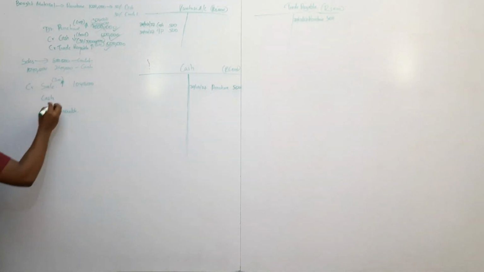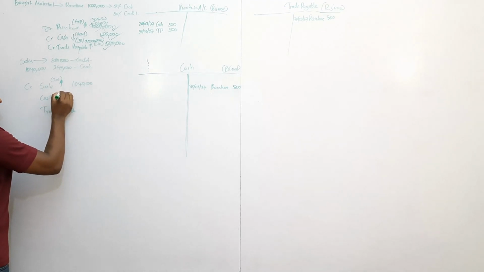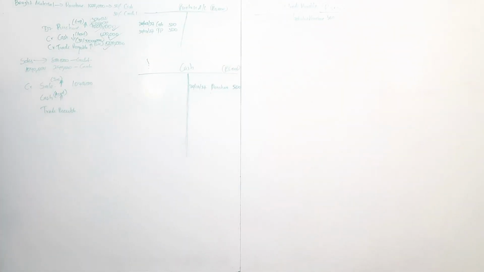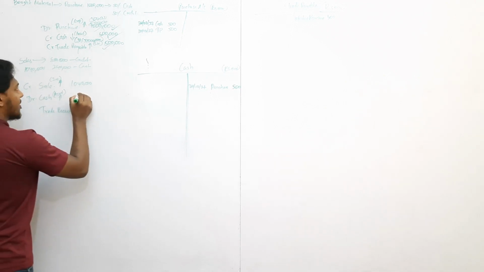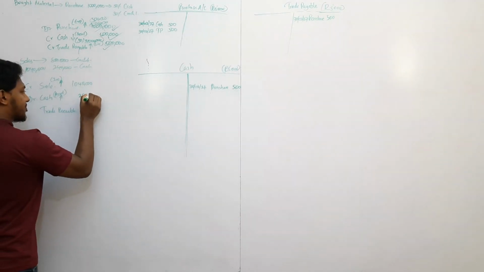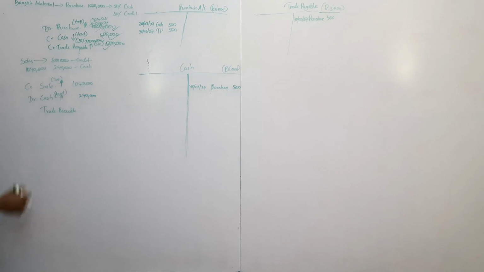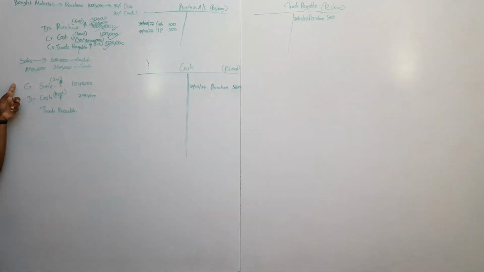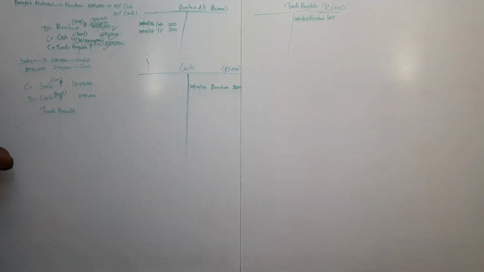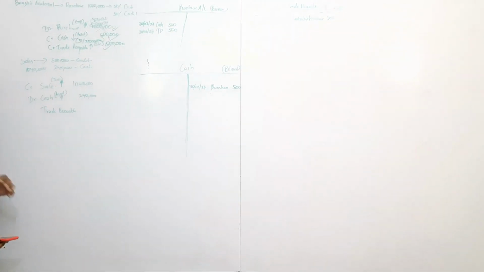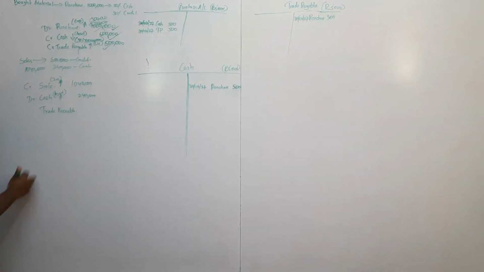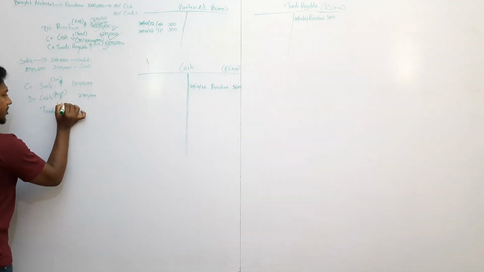Then cash increase. Cash is asset. Asset is debit side. So cash debit side increases by 240,000. There is no rule that debit should come first and credit should come last. You can use any order, right? Marks will be provided. Don't worry. Now trade receivable. Trade receivable is asset.